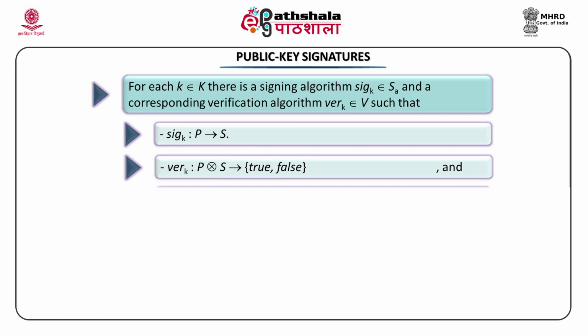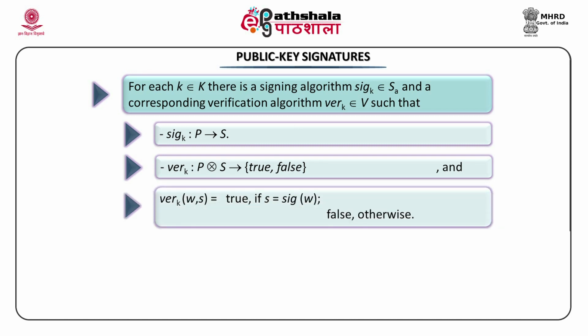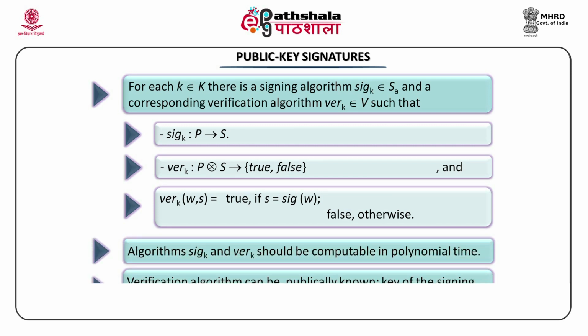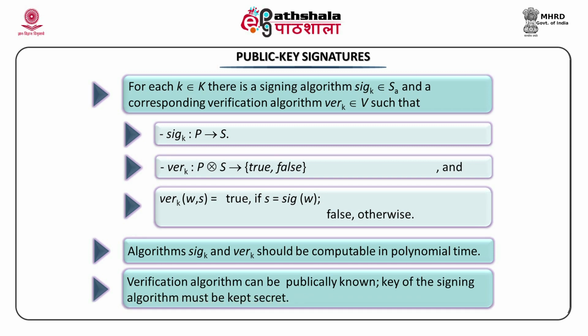Verification of W and S is true if S is equal to the signature of W, false otherwise. The algorithms sig k and ver k should be computable in polynomial time.